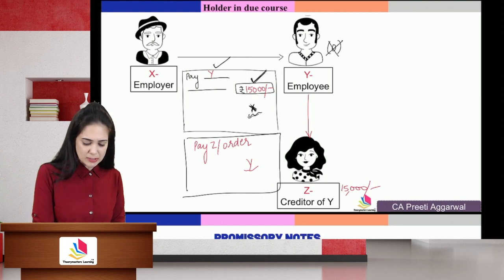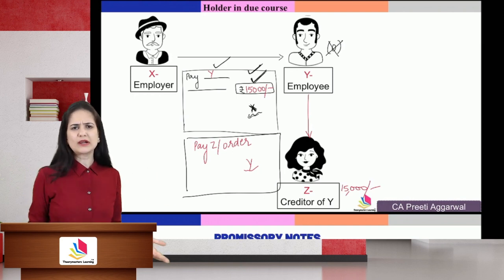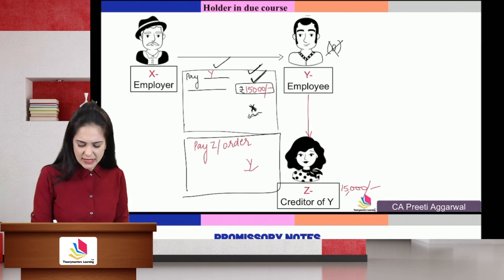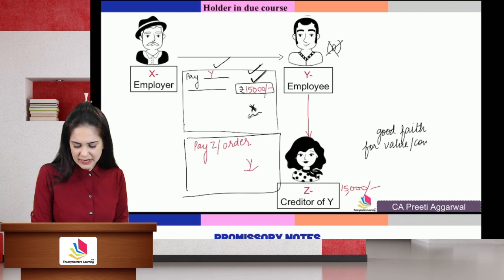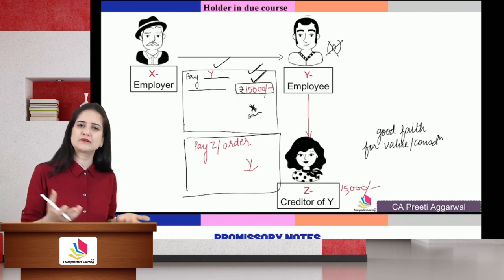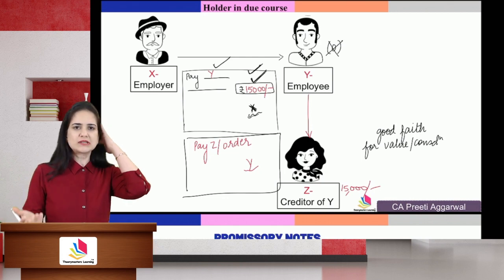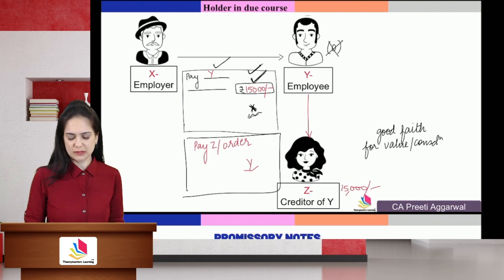Z checked whether the instrument was properly dated, whether it was received within the maturity period of the check. After looking at all those elements, Z accepted the check in good faith, for value or for consideration. Anyway, Z had to recover 15,000 rupees from Y. Now Y, instead of paying cash, paid by check. So Z accepted that. It was a business transaction for which she is receiving money.